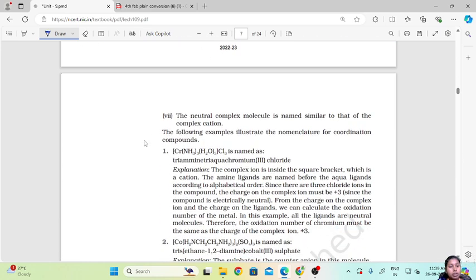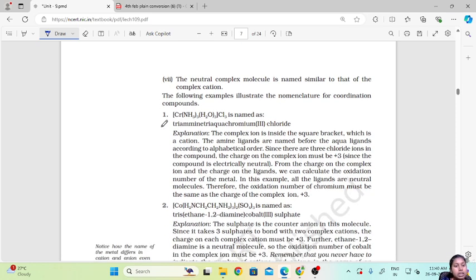Now the neutral complex molecules are named similarly to the complex cation. So neutral complexes are named similar to the complex cations. How cations are named, similarly neutral molecules are also named. Now the following are examples illustrating the nomenclature of coordination compounds. So these are some examples and the explanation of how their names are given.